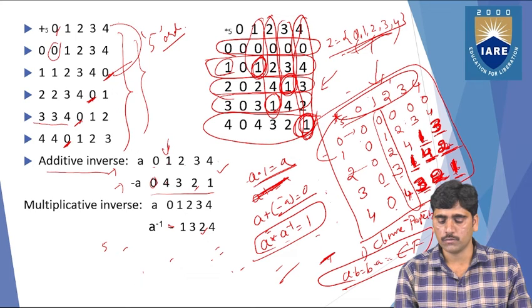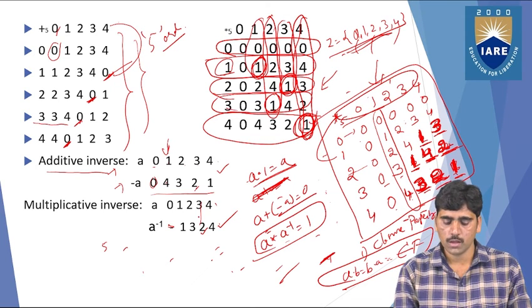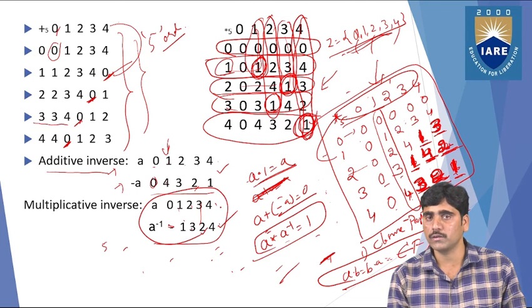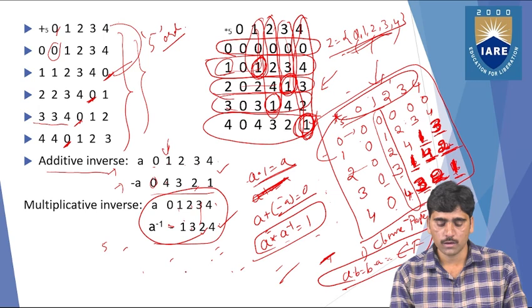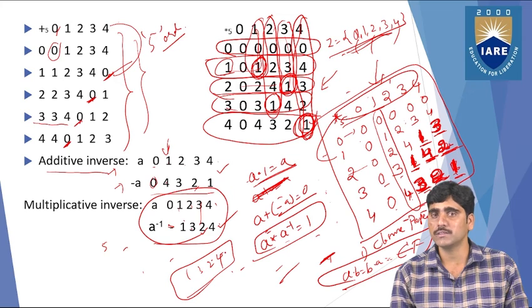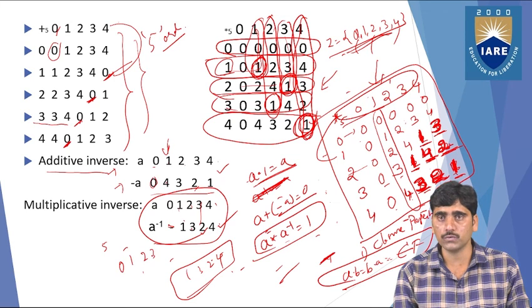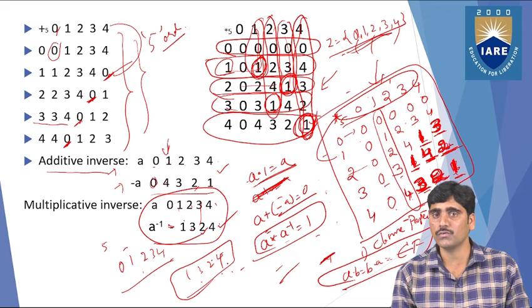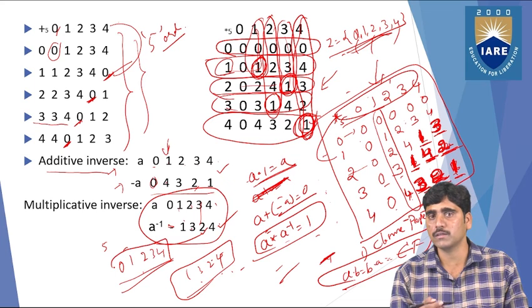And for the fourth one, you get the 1 in the fourth column, fourth row, so you can mention 4 to 4, and 3 to 2, and 2 to 3, and 1 to 1, so that all these elements are inverse elements. So all of 1 3 2 4 are the inverse elements of 0 1 2 3 4 elements. So this is the way you can